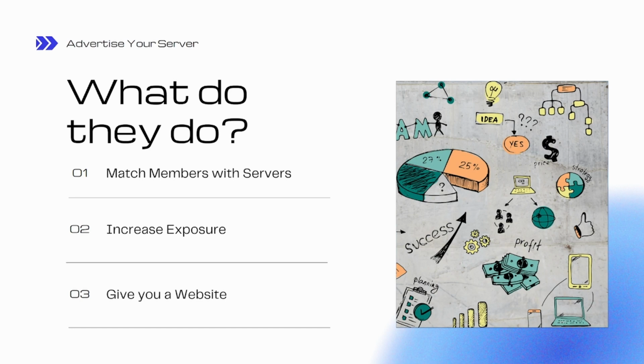This will show the listing site that you're active and actively engaged in your Discord server, and you're not an inactive server, so people aren't joining bad servers. Some of these sites also have what's called a bump leaderboard. If you bump at the same time as someone else, whoever has more bump points will come out on top. It's a way to keep people encouraged to keep bumping as often as possible and not miss a bump period, as they call them.